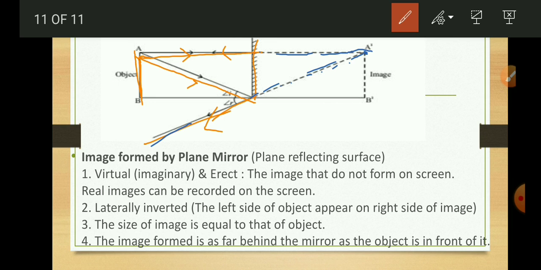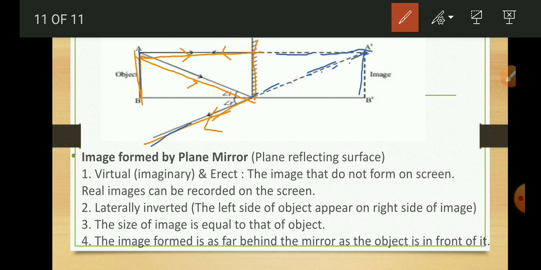So in case of a plane mirror, the image formed is virtual and erect, because we know that in a virtual image, the reflected rays do not actually meet each other, they only appear to meet. So in a plane mirror, a virtual and erect image is formed. This type of image does not form on a screen, but as we learned, real images can be recorded on a screen. The size of the image is the same as the size of the object in case of a plane mirror.